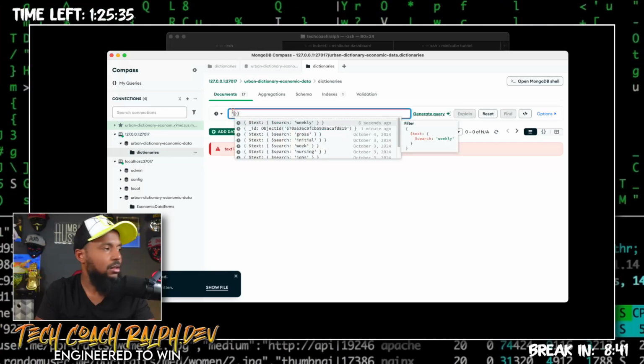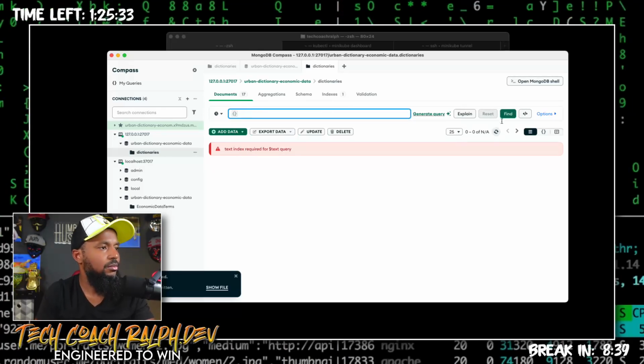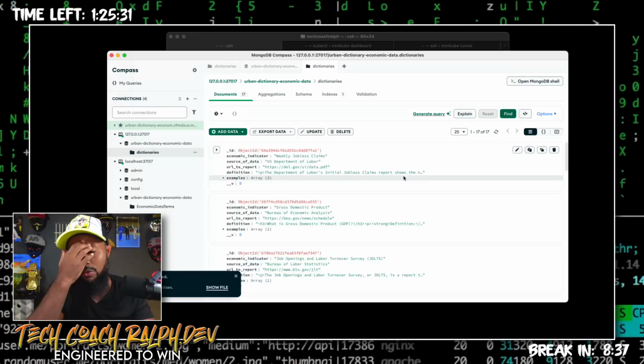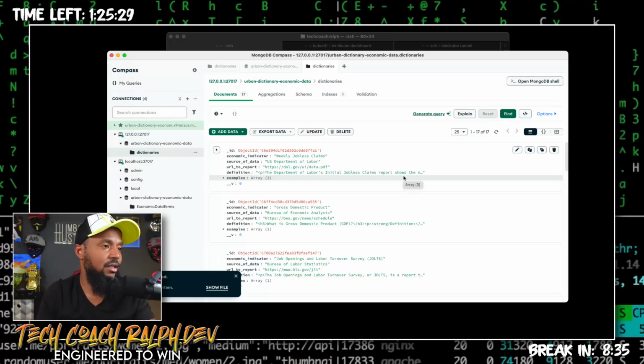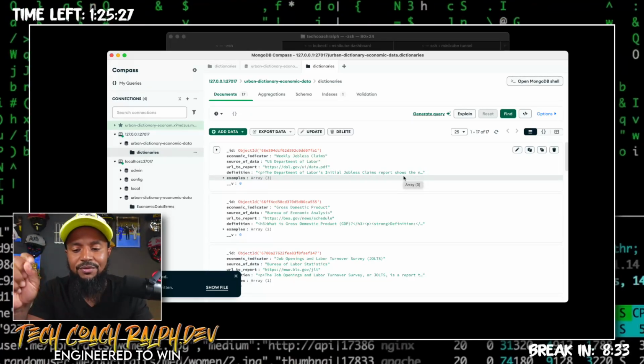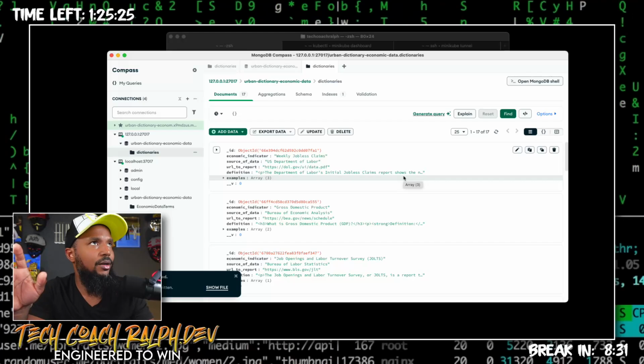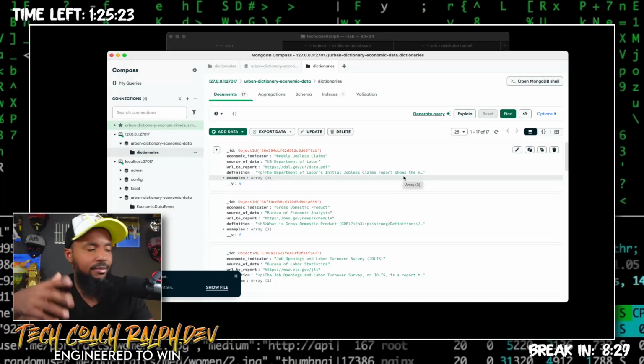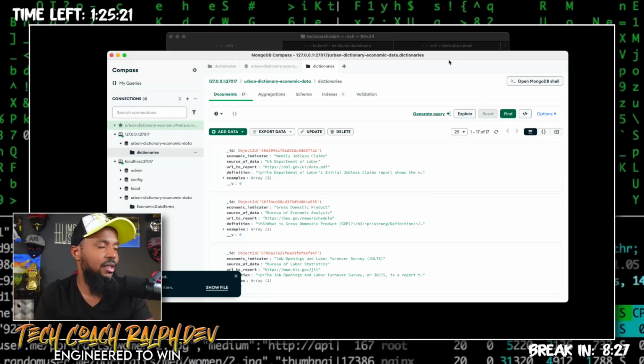Why am I not getting everything? It says it got imported. Let me see. All right, there we go. So we're good to go. We have all of our data in there, so we don't have to worry about the data, or about everything being in there.